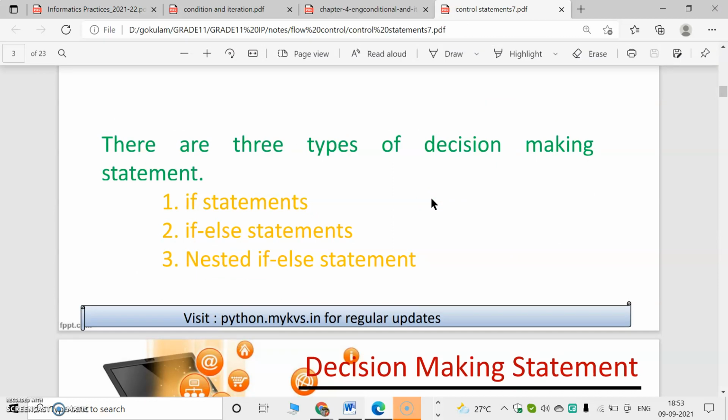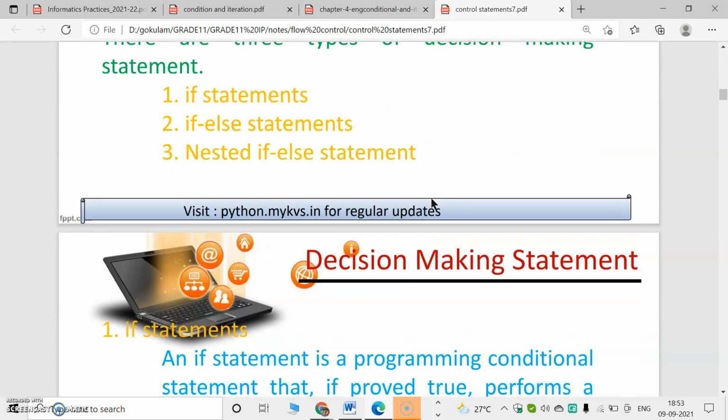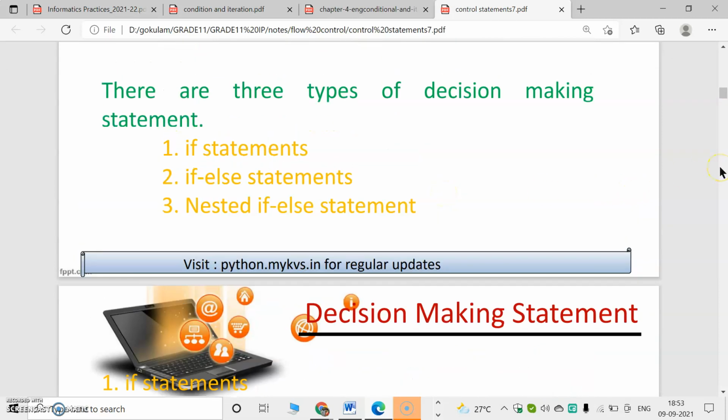There are three types of decision-making statement. So the first classification of control statement is decision-making statement. There are three types of decision-making statement. First is if statement. Second is if else statement. And third is nested if else statement.